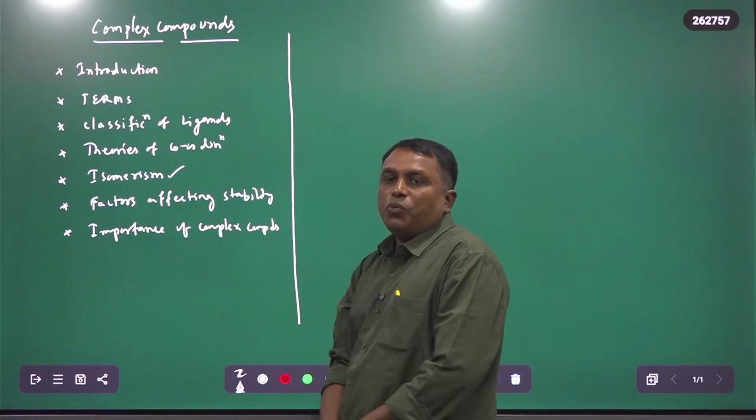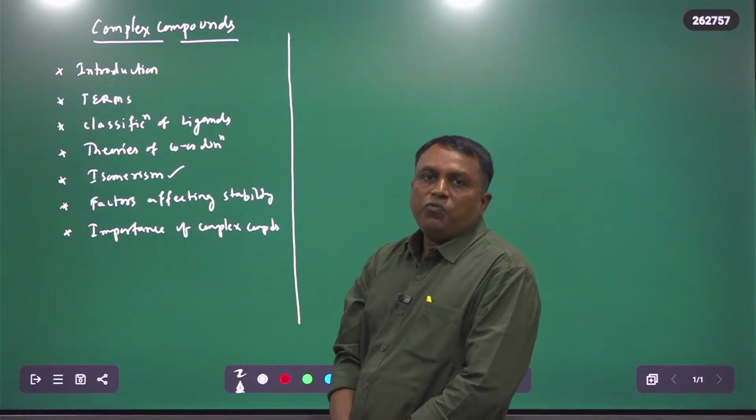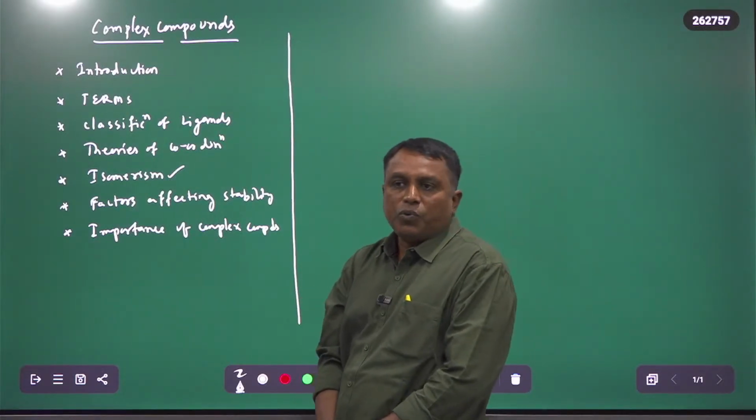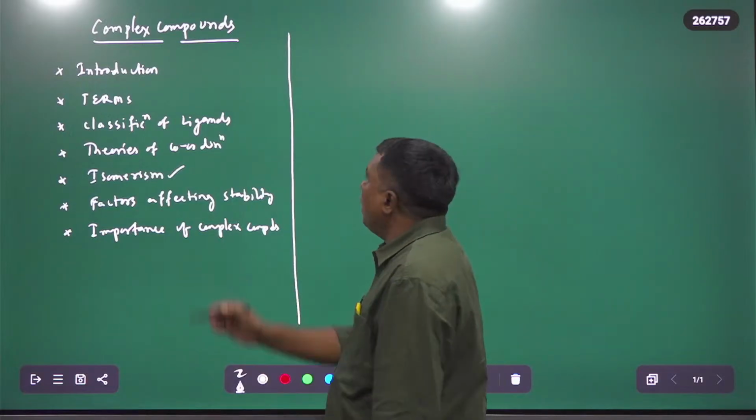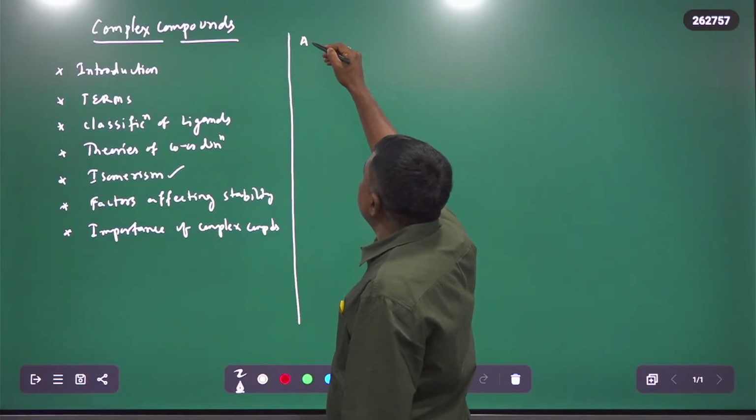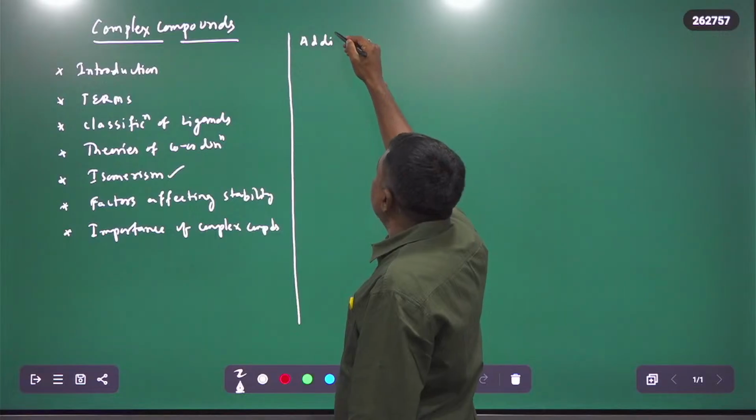So first of all, what are complex compounds? Before we go into complex compounds, we have addition compounds. So what are addition compounds?